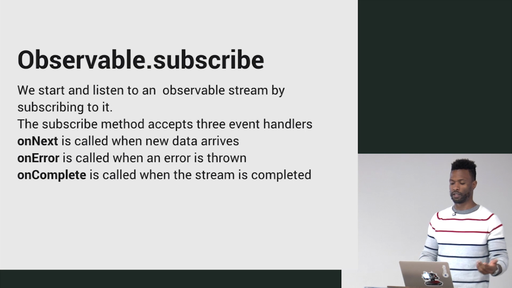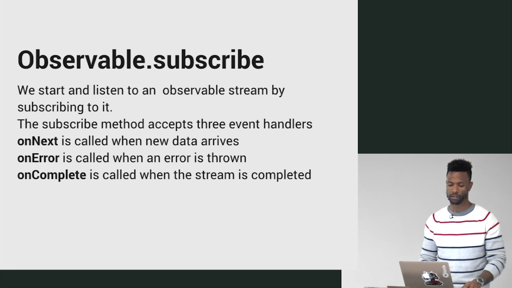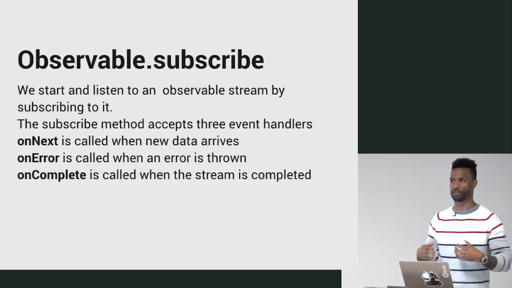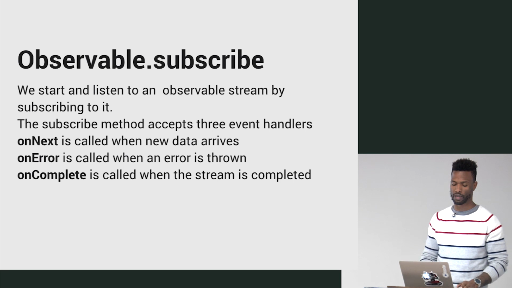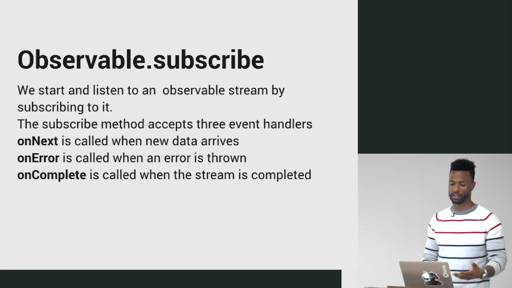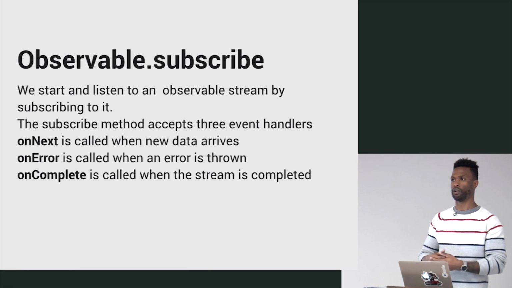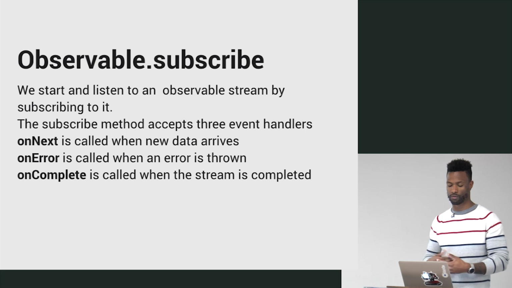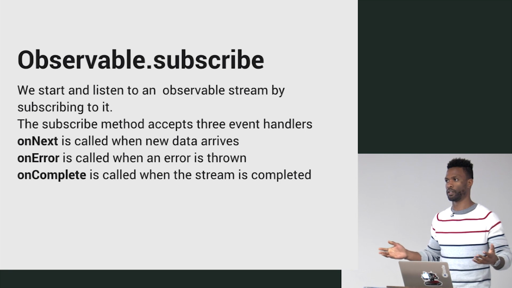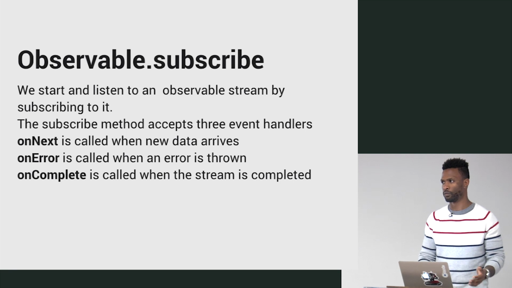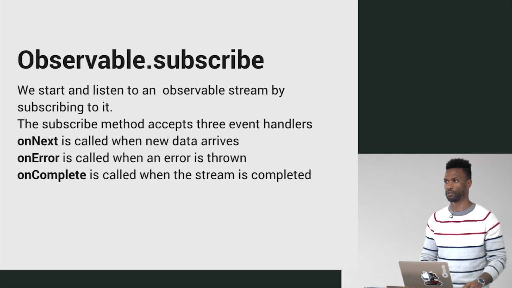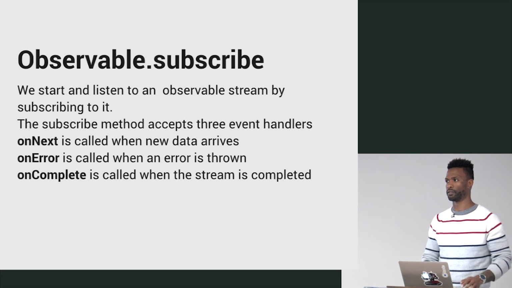So, observable.subscribe. This is the method we're going to be interacting with the most here. Subscribe pretty much just starts your observable listening on some type of stream. And in this case it takes just 3 callbacks. The first is the callback that happens when a piece of data comes through the stream. The second is if an error is thrown, and the third is when there's no more data coming and we're about to be done. So very similar to promises almost, where you would have a then, a catch, and then a finally, right?